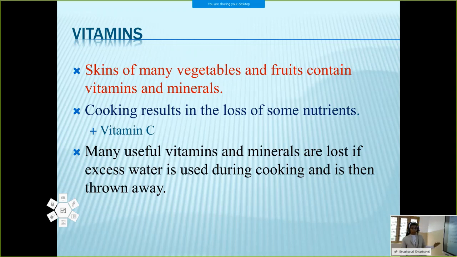Some vitamins and minerals are present in the skin of vegetables and fruits, and some vitamins will be lost when we drain the excess water from the cooked food.